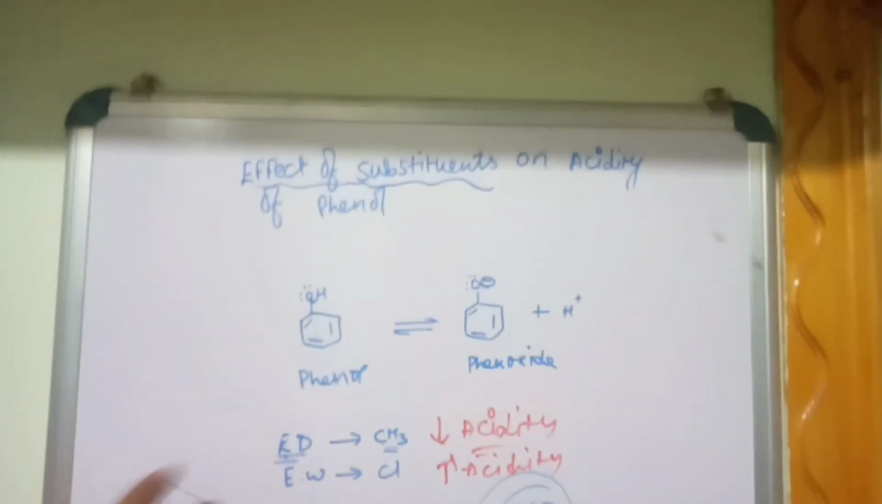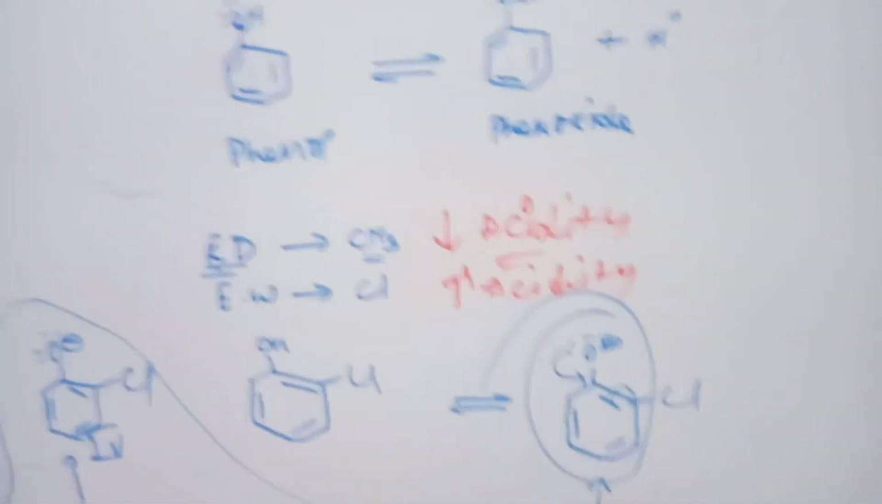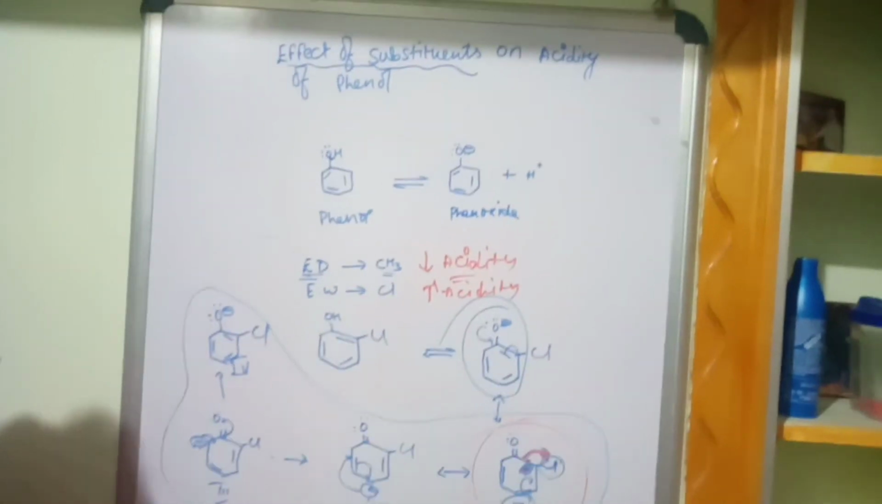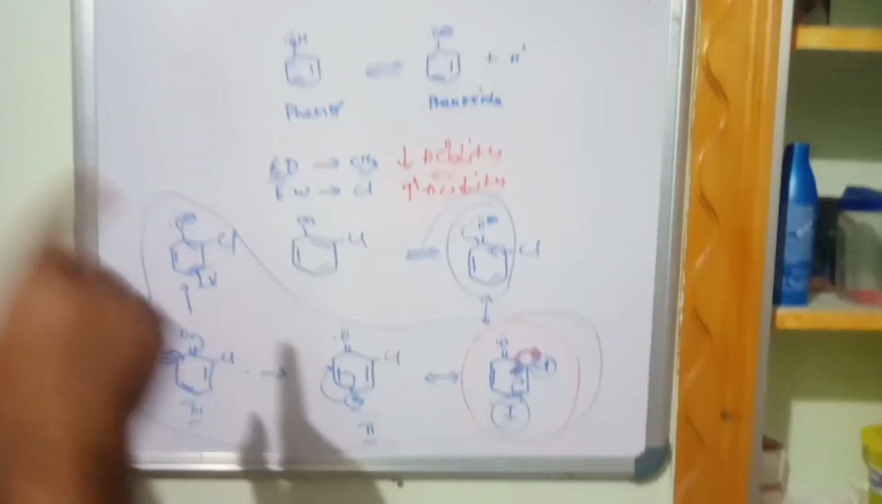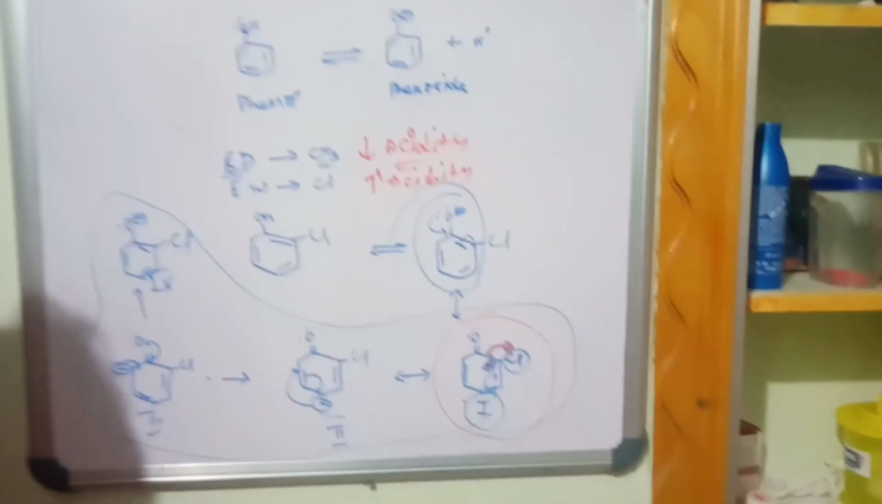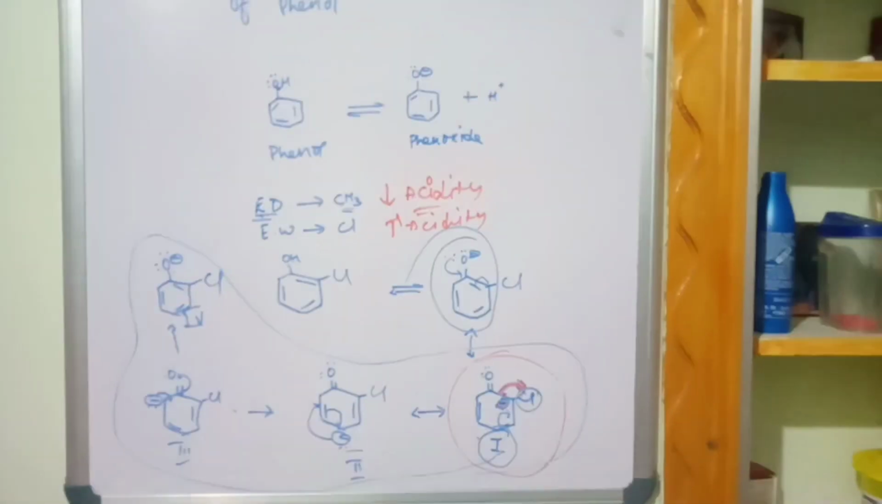So this is the effect of substituents. Very simple. Phenol will form a phenoxide. It is acidic in nature because it donates hydrogen as a proton. So when electron donating groups are there, what happens? The negative charge will not disperse on the ring in the case of phenoxide ion. But when an electron withdrawing group is there, it will disperse effectively, stabilize the phenoxide ion, and increase the acidity. Electron donating group decreases the acidity, electron withdrawing groups increase the acidity.